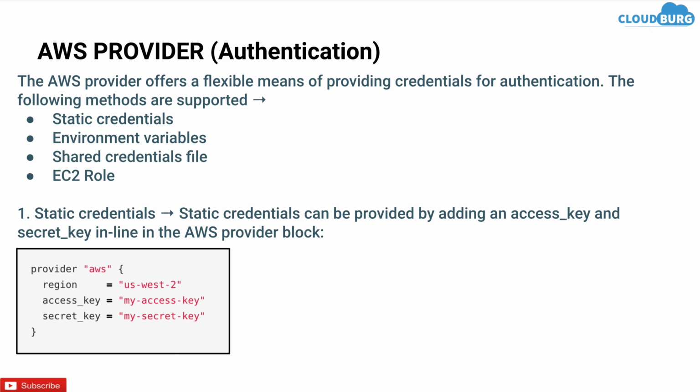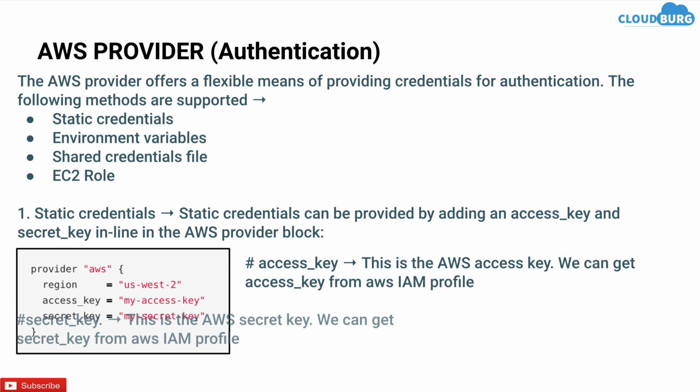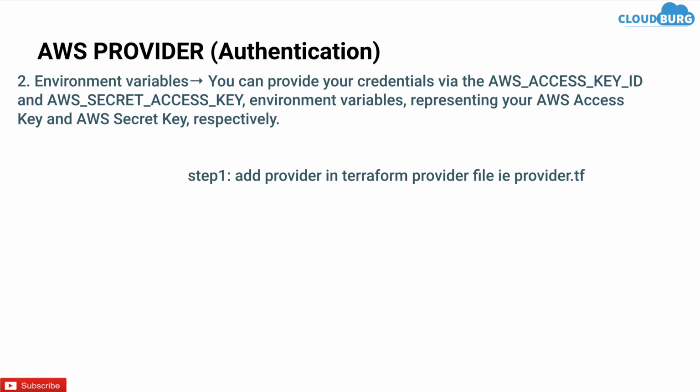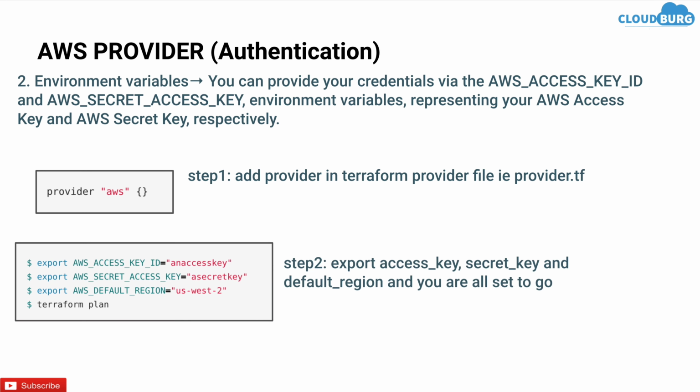Static credential method is not the preferred method. Why? In this method, you are directly exposing the credentials by hardcoding them in the provider Terraform file. Next method is the environment variable method. You can provide your credentials via the AWS_ACCESS_KEY_ID and AWS_SECRET_ACCESS_KEY environment variables, representing your AWS access key and AWS secret key respectively. First of all, you have to add the provider name in the Terraform file, then export access key, secret key and region, and you are all set to go.